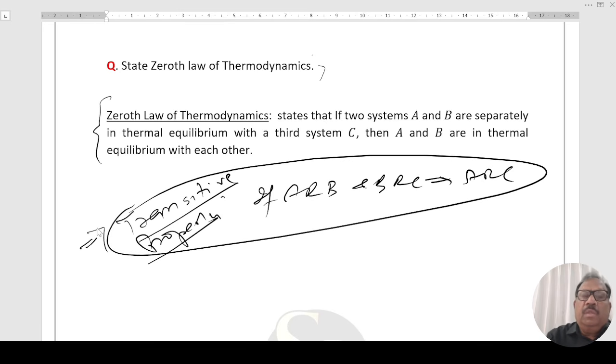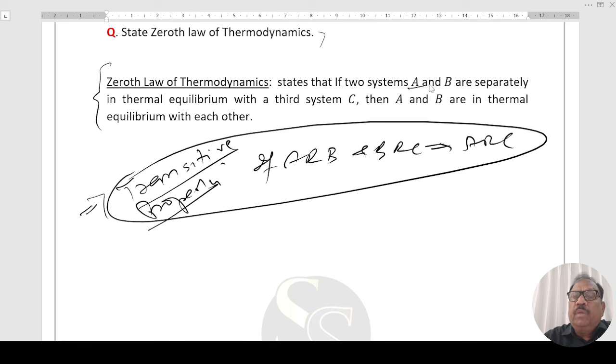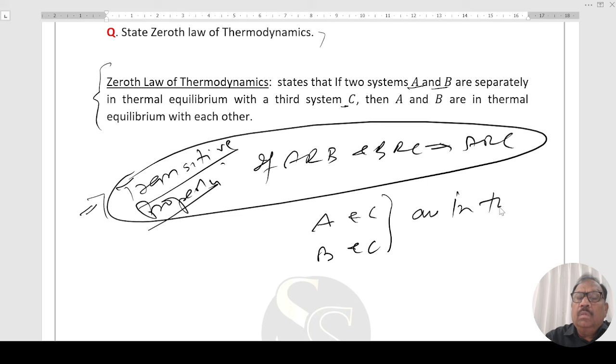Exactly in this case, if two systems A and B are separately in thermal equilibrium with a third system C, then A and B are in thermal equilibrium with each other. That is, A and C, B and C are in thermal equilibrium.